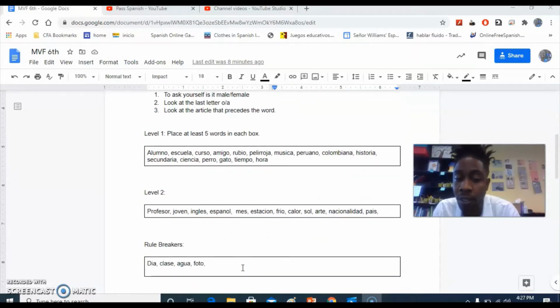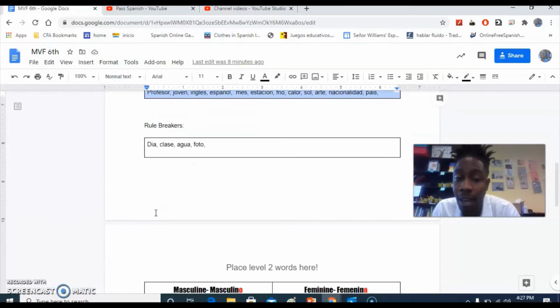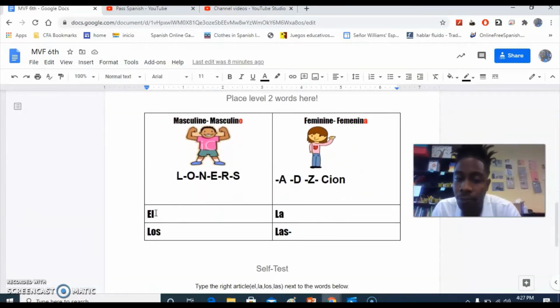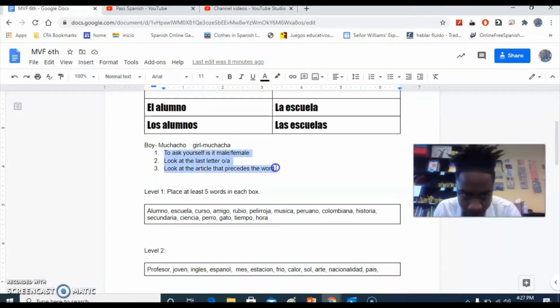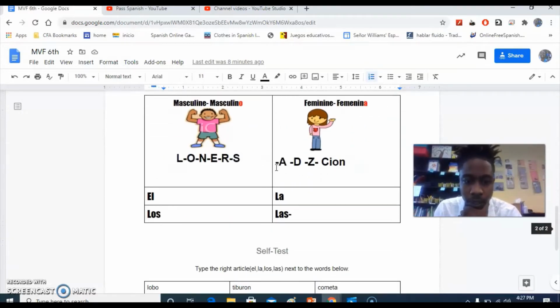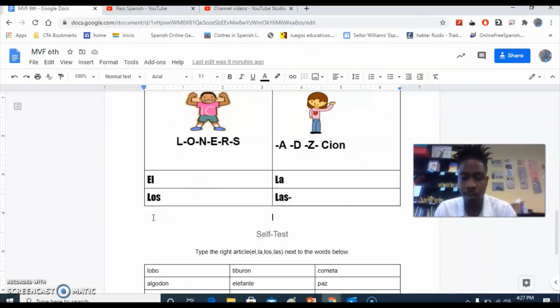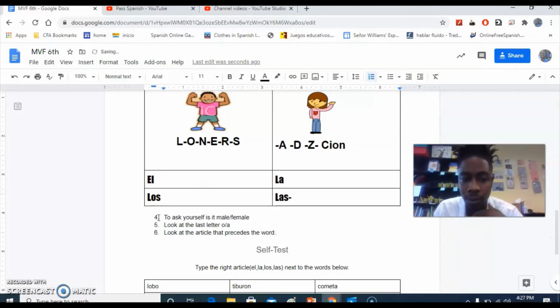So we're going to go ahead and move on to level 2, and you can see that in level 2, we're working on all the words that don't end in O and don't end in A. So what I want to do is tell you guys, let me move these rules back down here where we can see them. We know the first thing we're doing is we're asking ourselves, is it male or female? This should say 1, 2, 3, not 4, 5, 6.